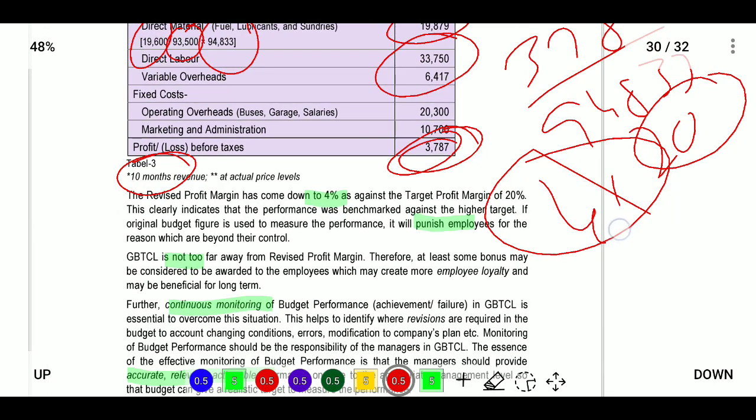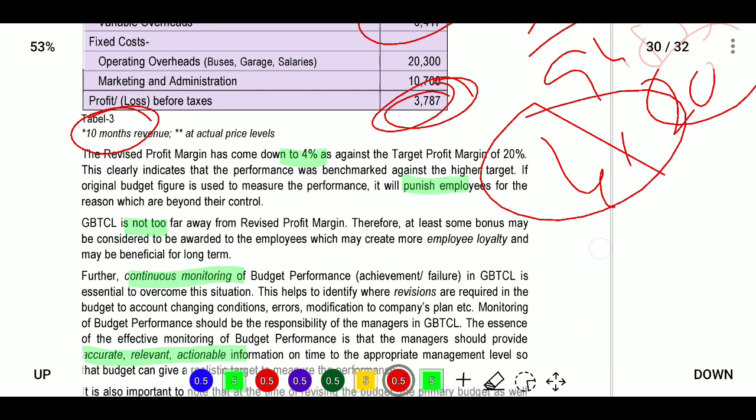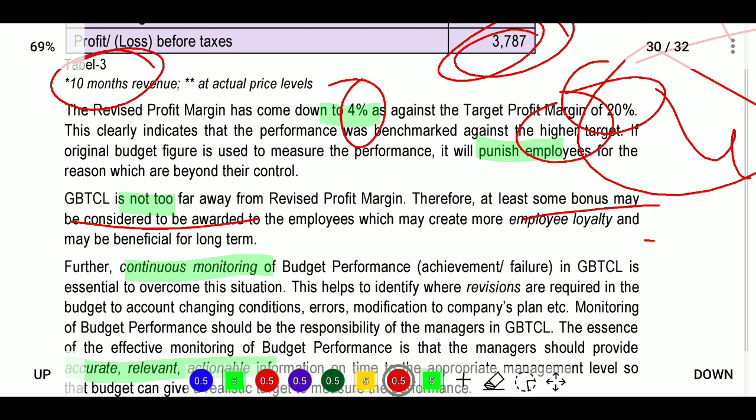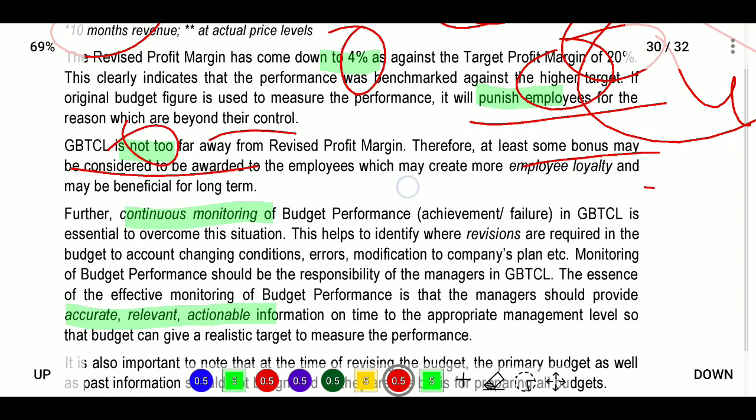So we will get the bonus up to this. At least some bonus may be considered. So the revised profit margin will be 4%, as against the target margin of 20%. It clearly indicates performance was benchmarked against a higher target, and because of that higher target we cannot reach it. If the original budget figures are used to measure performance, it will punish employees for reasons beyond their control. So GBTL is not too far away from the revised profit margin. Therefore at least some bonus may be considered to be awarded to the employees, which may create more employee loyalty and may be beneficial for long-term relations.